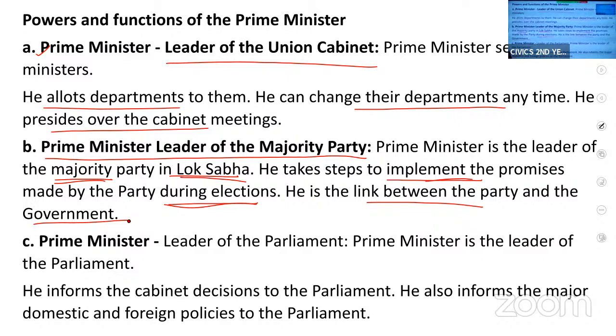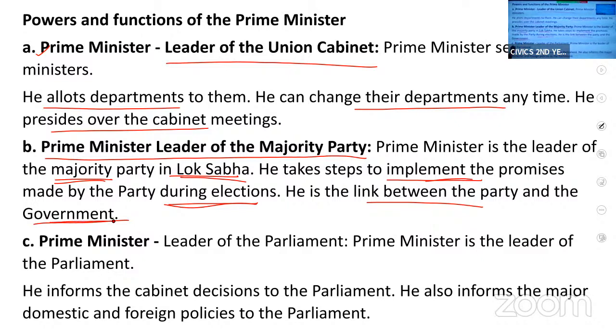Only few leaders are appointed as his ministers. So not all the leaders of the party become the part of government. So the Prime Minister is the link between the party and the government.